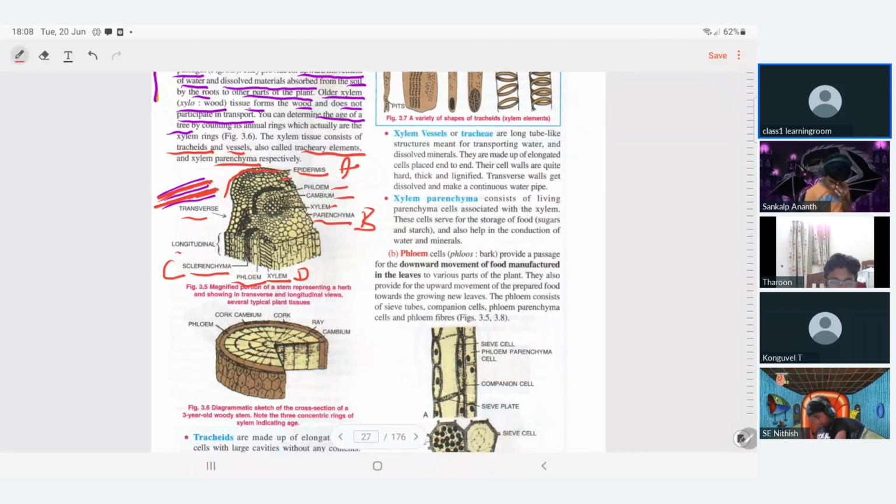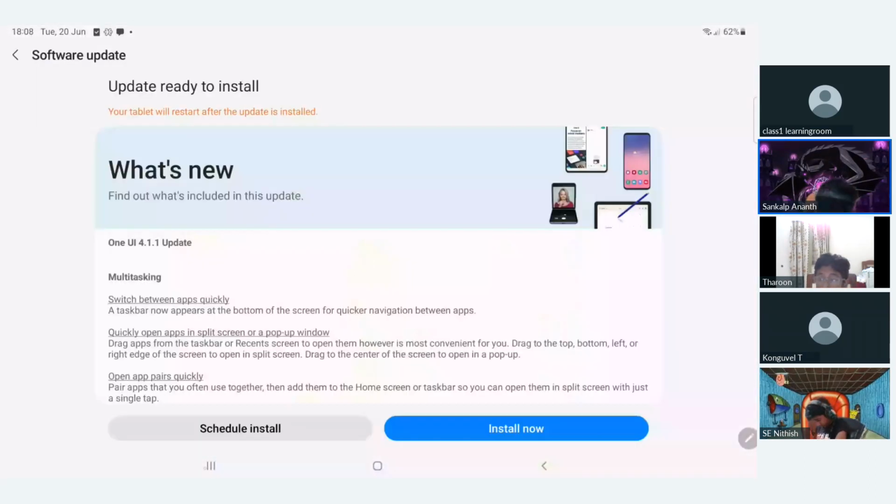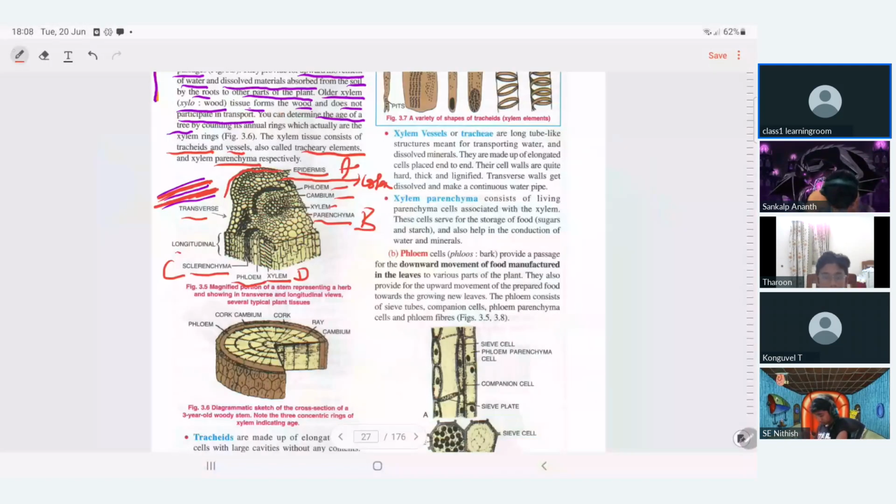This is called cortex, and then you can see phloem, cambium, xylem. Why is xylem called a complex tissue? You can see epidermis, you can see vascular tissues, made of parenchyma, collenchyma, simple tissues, all kinds of tissues are there. So that is why it is called complex tissue.